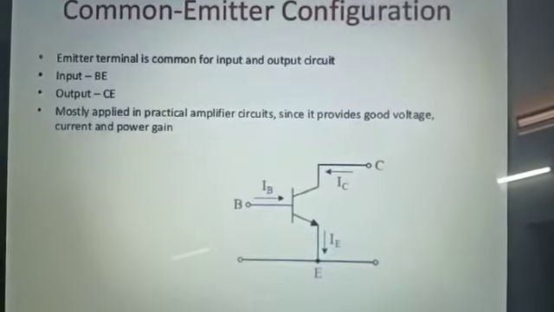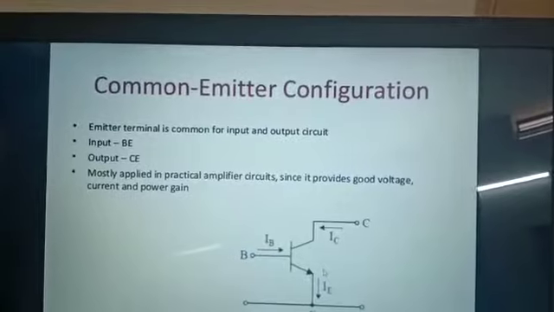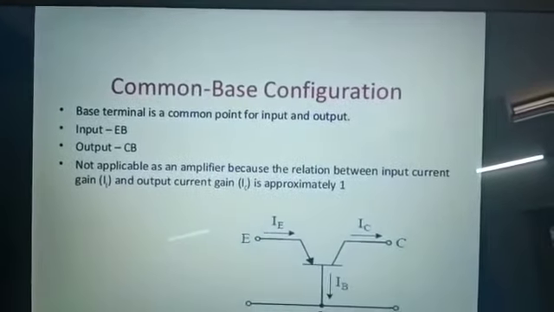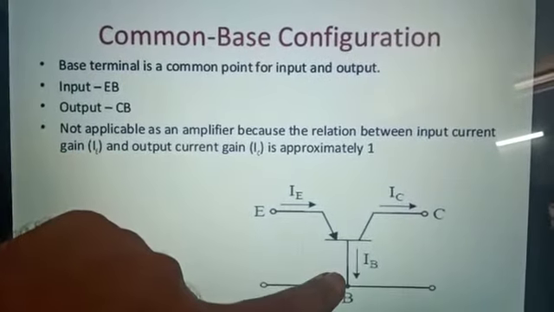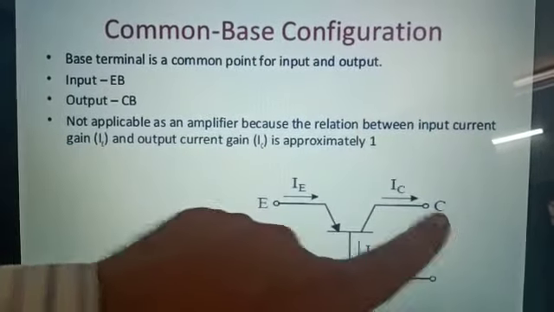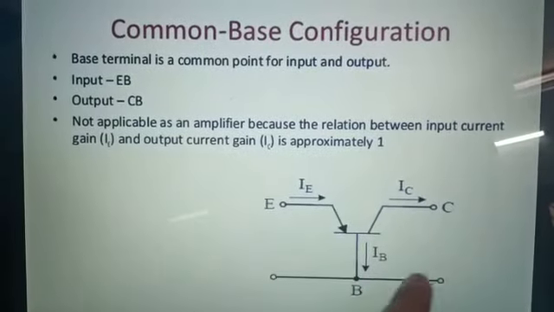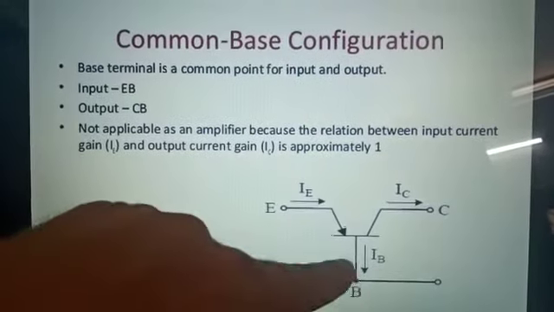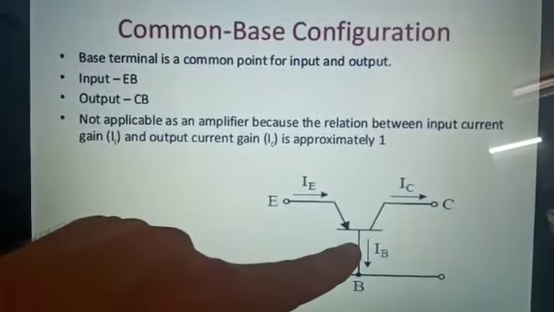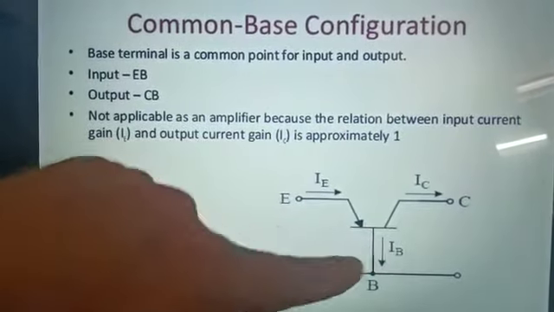Then another configuration, the common base configuration. Here the base terminal of the transistor is common to both input as well as output. Emitter is taken as the input, collector is taken as the output. So base is common, hence its name is common base configuration. In this configuration the voltage gain is greater than 1, and the current gain is less than 1.